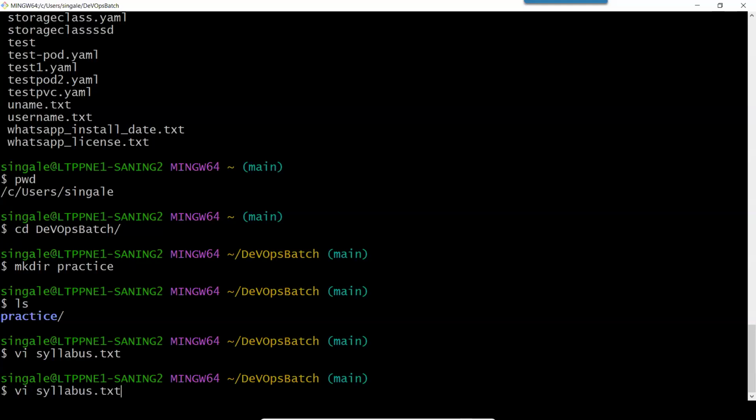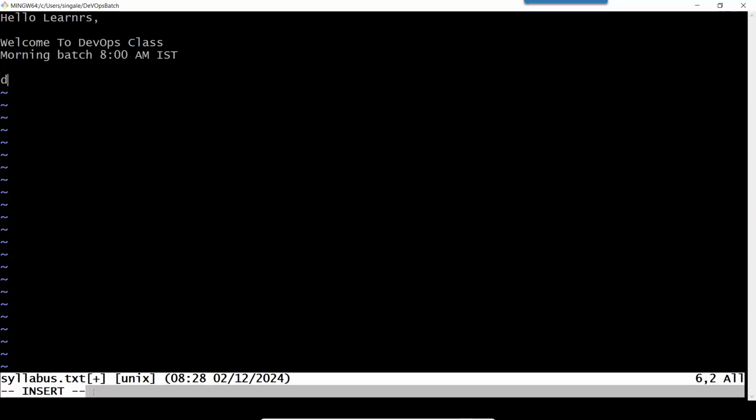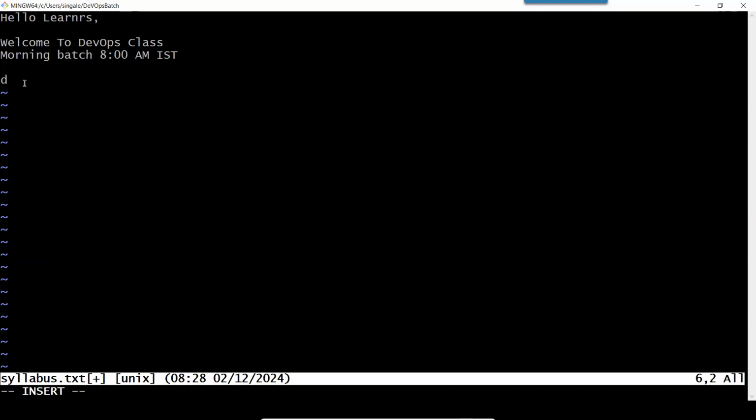So here I will open the same file using vi syllabus.txt and I will press enter. Now you can see the file which I have just created is available. I open this file, and if I start typing, it will not accept anything until and unless I press insert. As soon as I press I on my keyboard, you can see insert is showing at the bottom. The file is now available for insert.